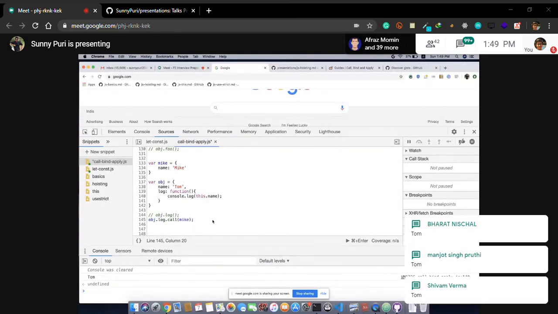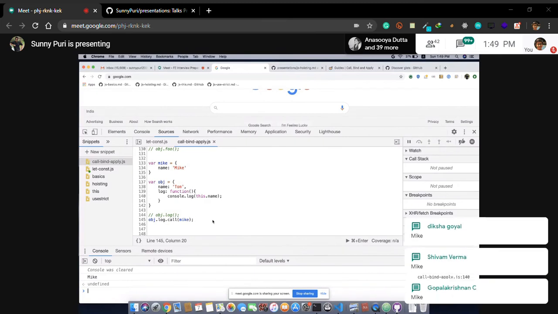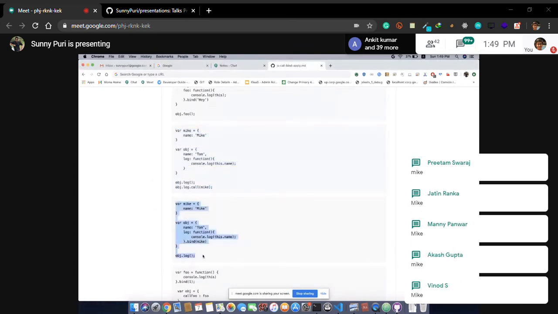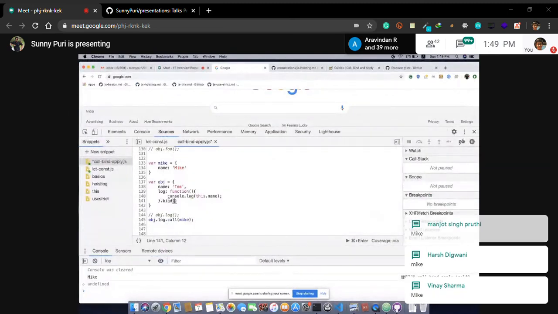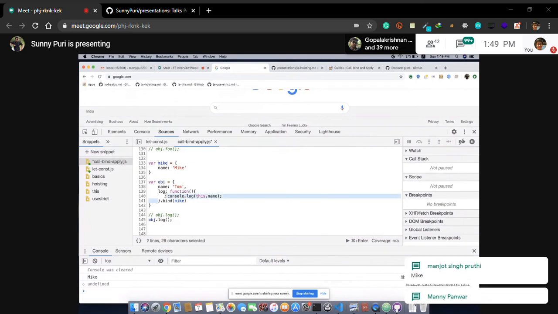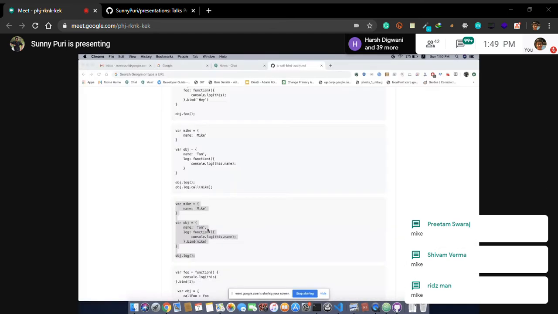Now tell me. What I'm doing is overriding this. In this case, what will happen? Very nice, guys. I think yeah, the same thing. Instead of there, I can do it like this. This will print? I have a bind here, which will return a function. Correct? Again, this will print Mike.